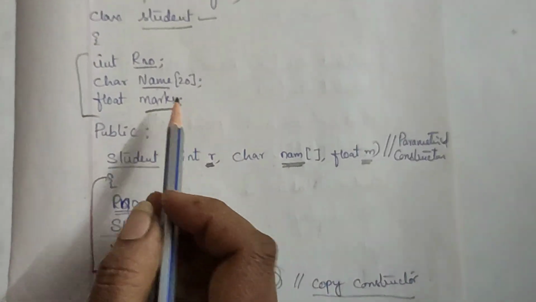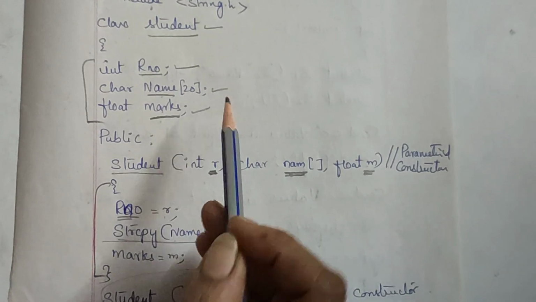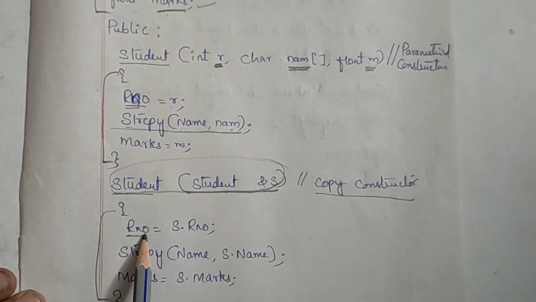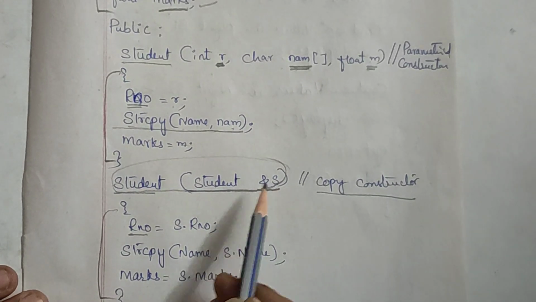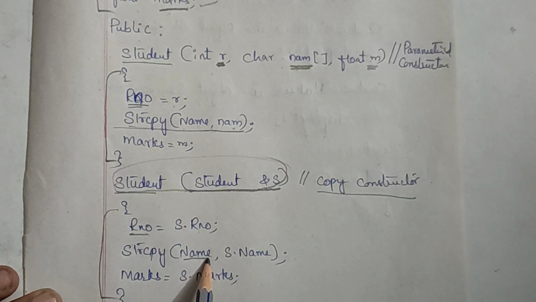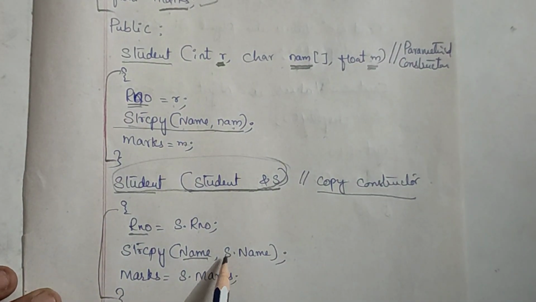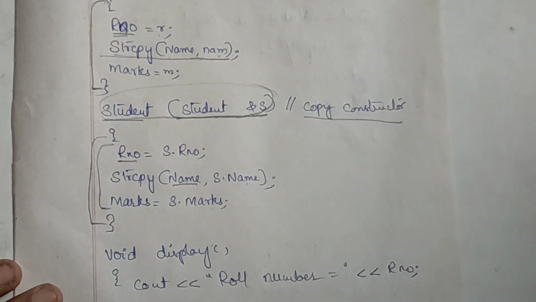They are roll number, name and marks. What is the name of the object here? S dot roll number, S dot name, then S dot marks. This is how I have initialized.